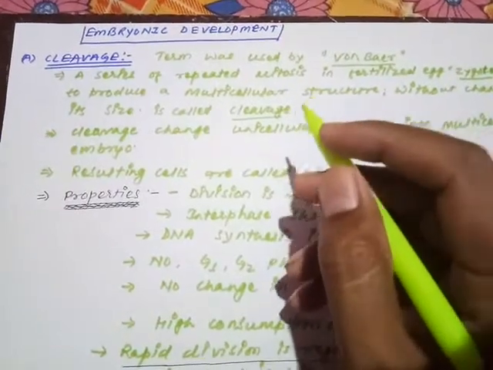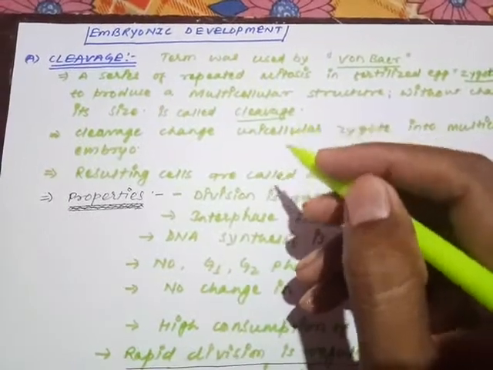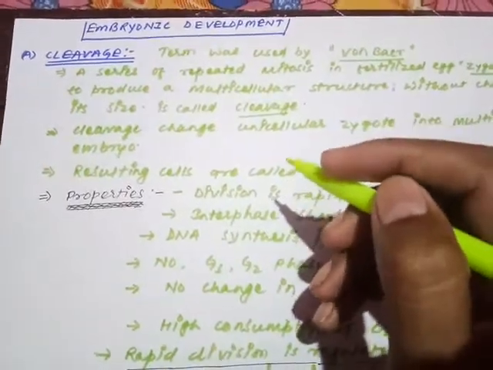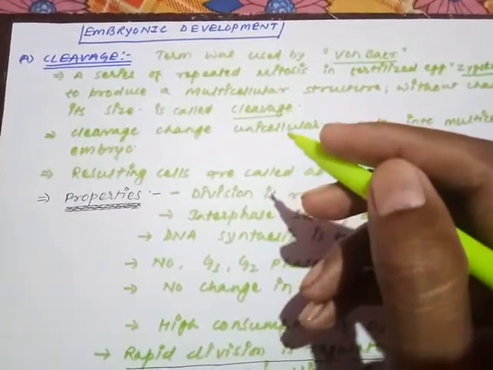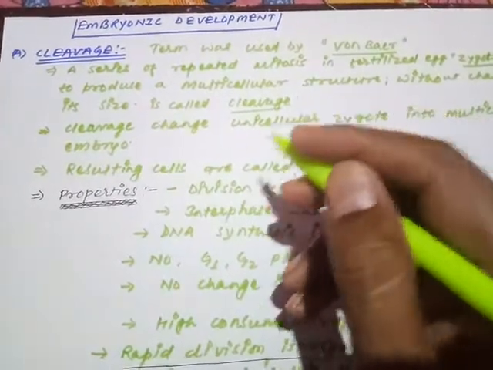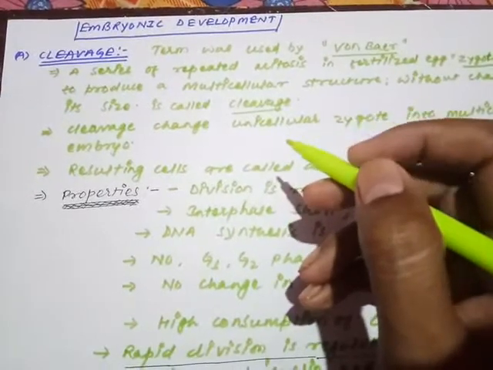So is it clear what cleavage is? Cleavage means cleaving, and cleaving means cutting. So cleavage is a process of cutting the zygote. How is the zygote being cut down? The process of mitotic division cleaves the zygote into two parts, then the next cleavage, like that. So many cells are being produced after the formation of the zygote.